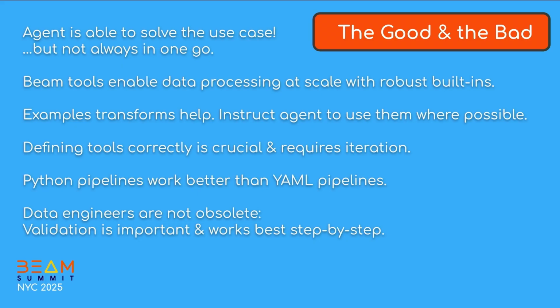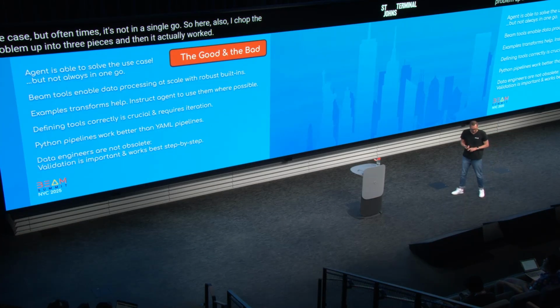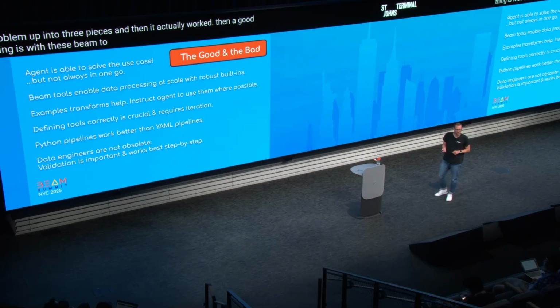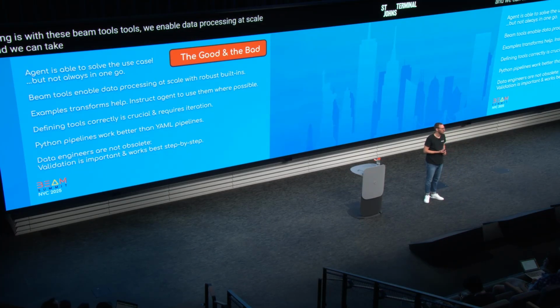All right, done. Now there's some good and some bad. The good thing is the agent was able to solve our use case, but oftentimes it's not in a single go. So here also I chopped the problem up into three pieces, and then it actually worked. Then a good thing is with these Beam tools, we enable data processing at scale, and we can take advantage of all the robust built-ins.